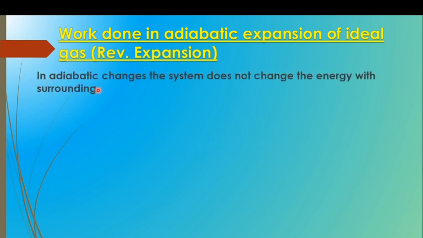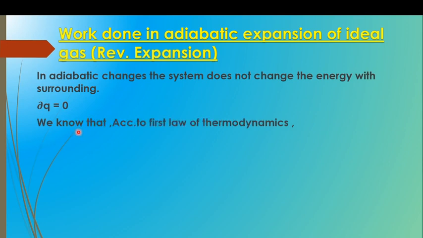In adiabatic changes, the system does not exchange energy with the surroundings, because the name indicates that adiabatic means no exchange of energy with the surroundings. Therefore, we can say that the heat change is zero, so dq is equal to 0. According to the first law of thermodynamics, which you may have studied at the TYBSc level, dq is equal to dE plus dW.